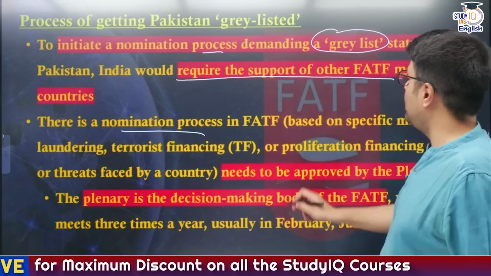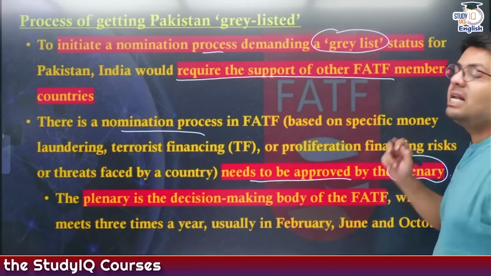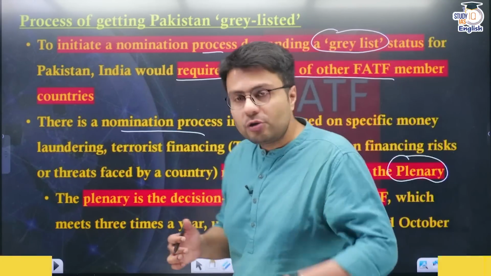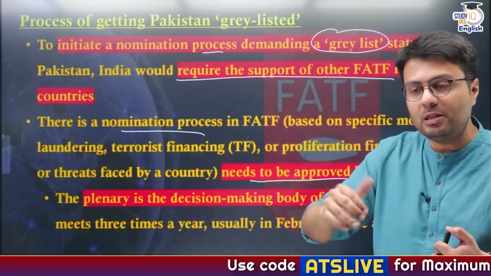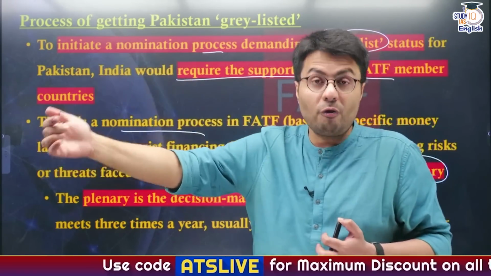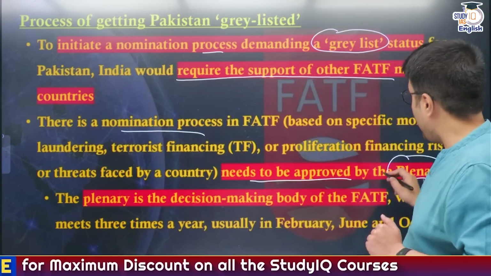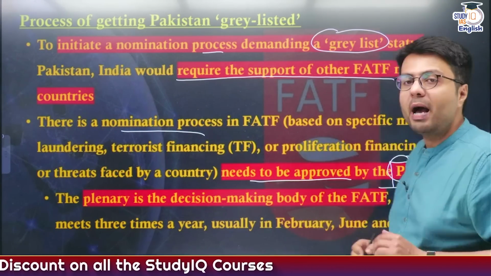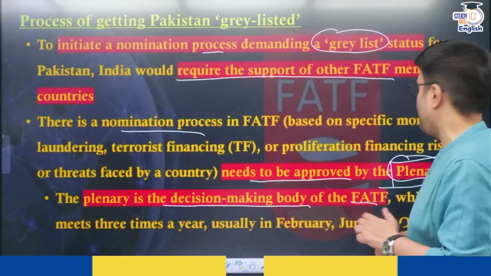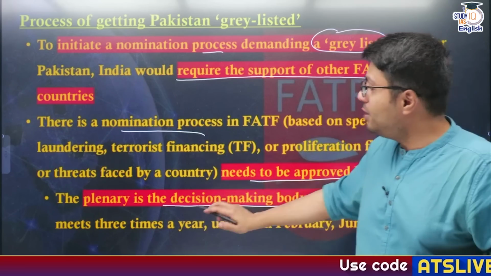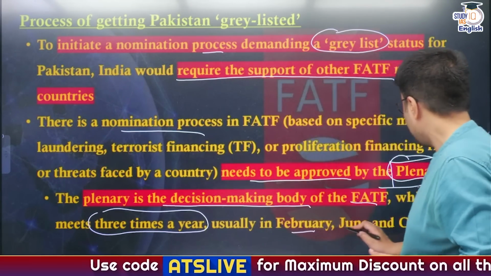So considering all these evidences, this will be approved by what is known as the plenary of the FATF. So India will enlist support of other FATF members, then provide evidence of Pakistan's involvement in funding terrorist activities to the FATF, and this nomination has to be approved by the FATF plenary, which is the decision-making authority of FATF, and this plenary meets at least 3 times every year, usually in the months of February, June and October.